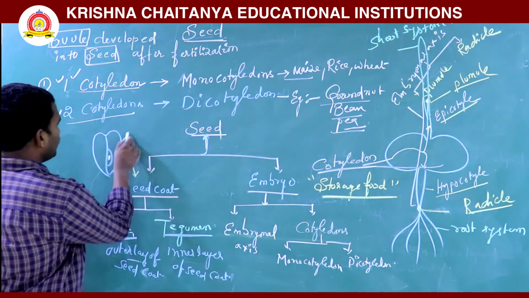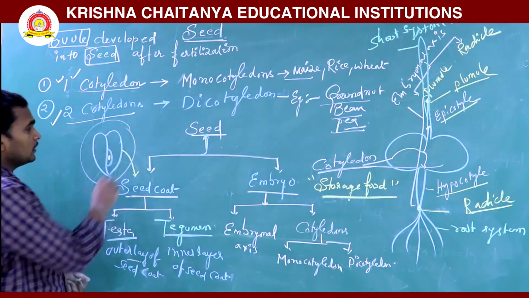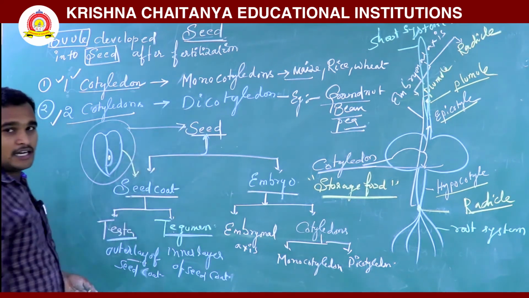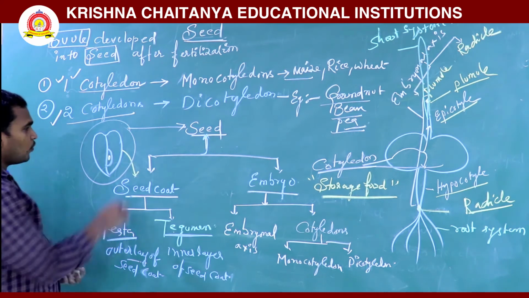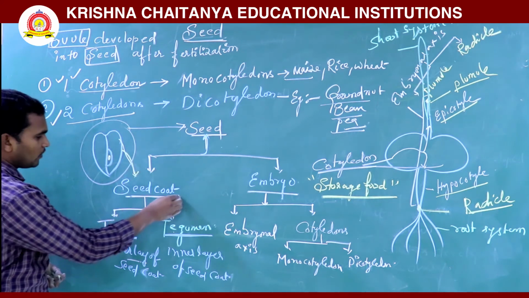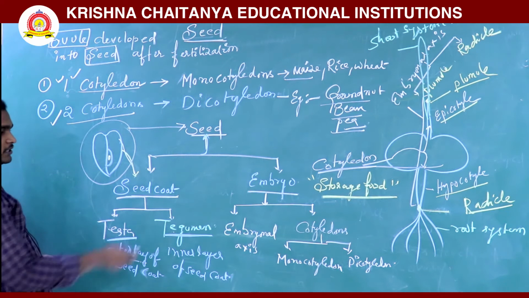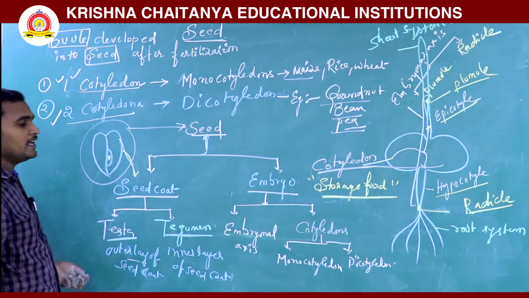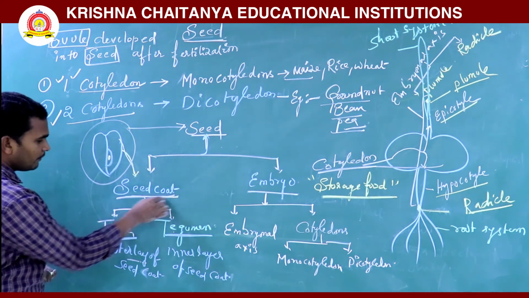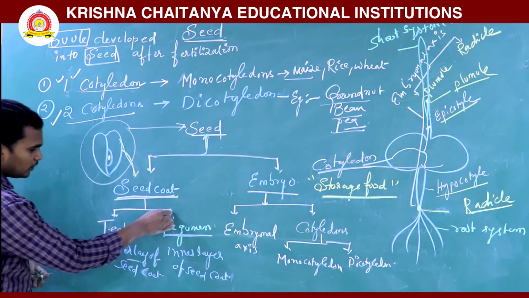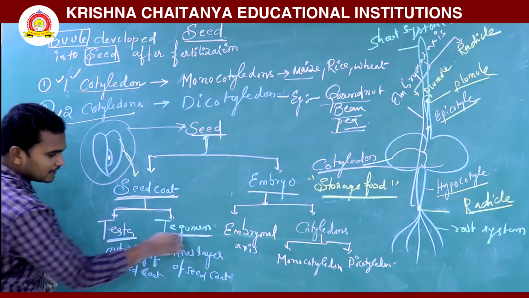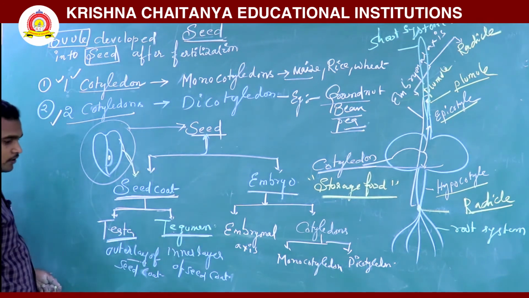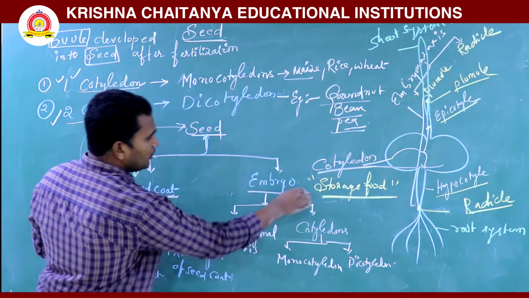If you take this seed, it is mainly divided into two parts. One is the outer layer, called the seed coat. The protective layer surrounding the seed is called the seed coat. The outer layer of the seed coat is the testa, the inner layer is the tegmen.